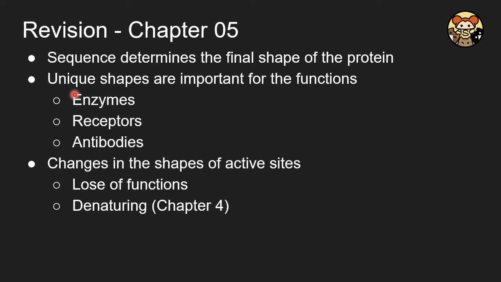Unique is also known as specialized or specific, and because of that, the examples are enzymes, receptors, and antibodies. For receptors, we will talk about it later on. And for antibodies, we will also talk about it in our body defense topic. And if we change the shape of the active site, or we change the shape by increasing the temperature, it may result in a loss of function, which is also known as denaturing.